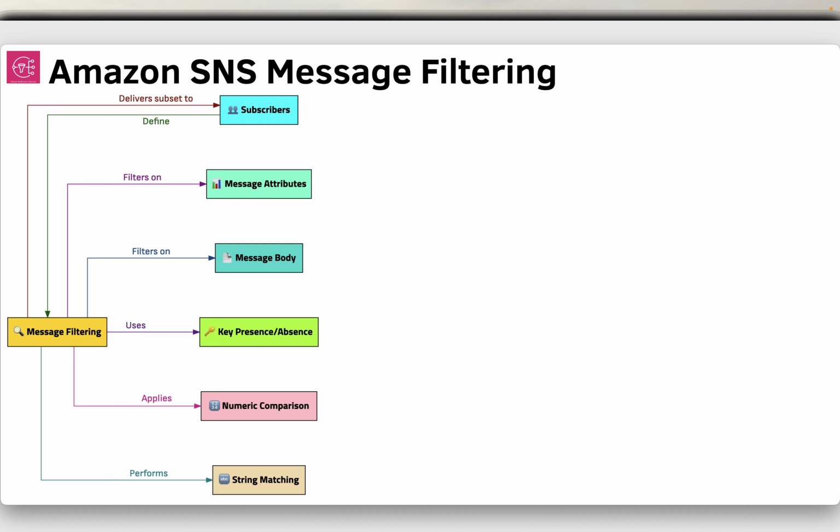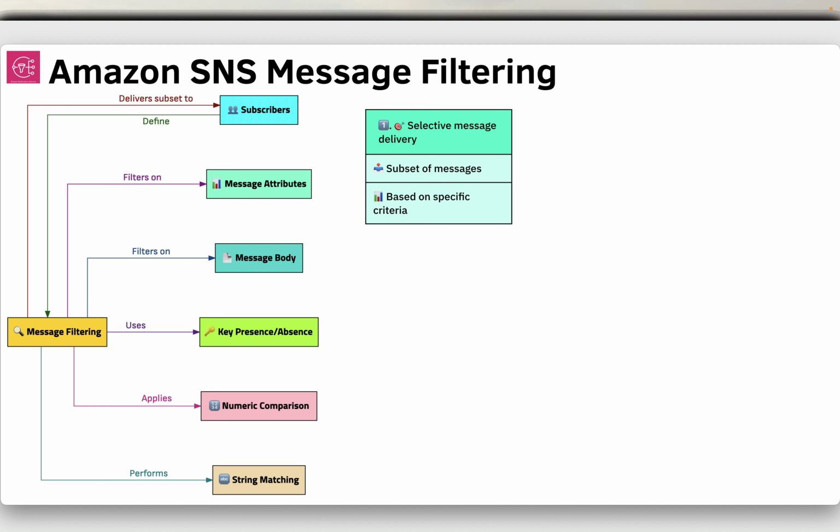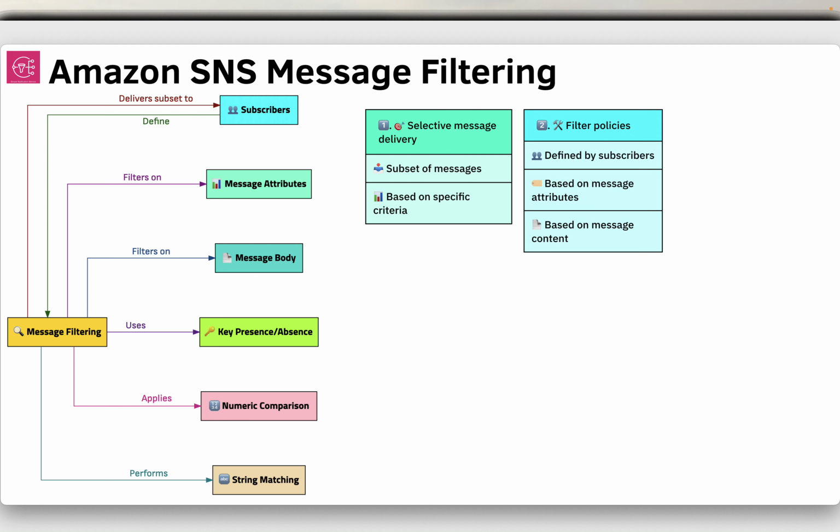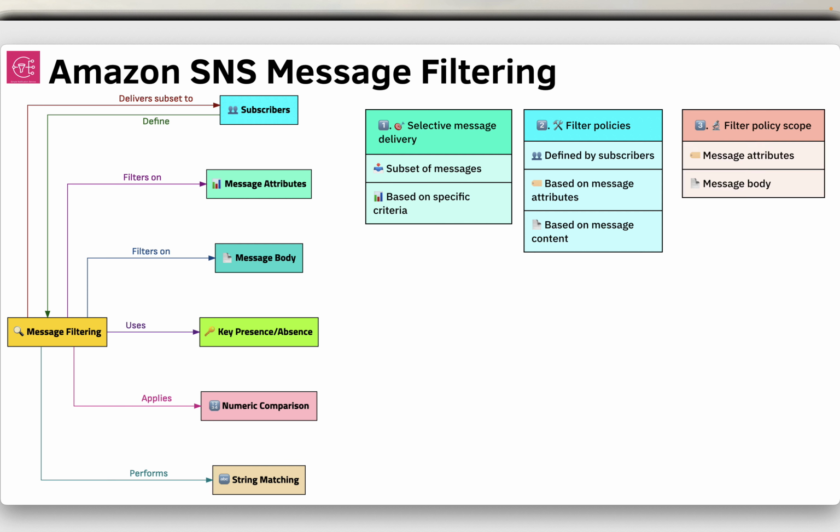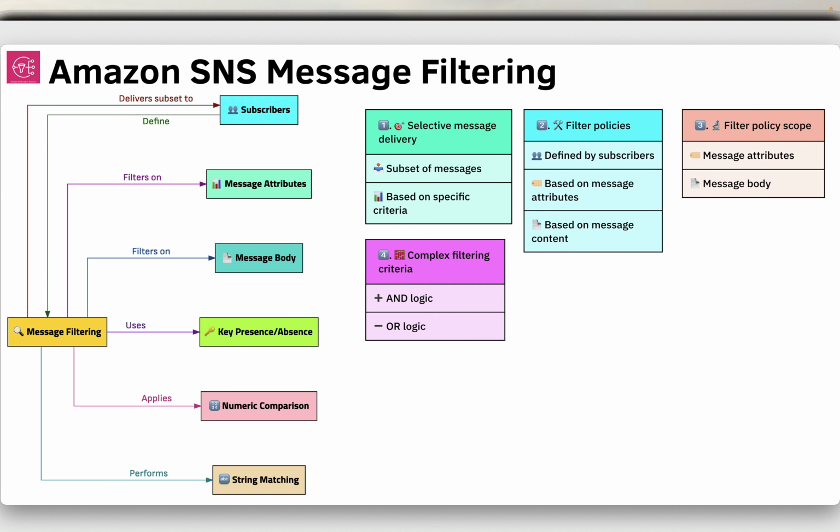Next one is Amazon SNS message filtering. Message filtering allows SNS subscribers to receive only a subset of messages published to a topic based on specific criteria. Subscribers can define filter policies that determine which messages they receive based on the message attributes or content. Filter policies can be applied to either the message attributes or the message body, depending on the subscription filter policy scope. Multiple conditions can be combined using AND/OR logic to create more complex filtering criteria.